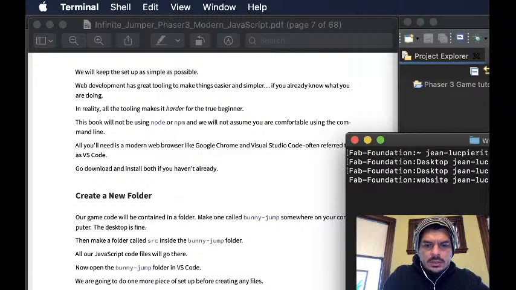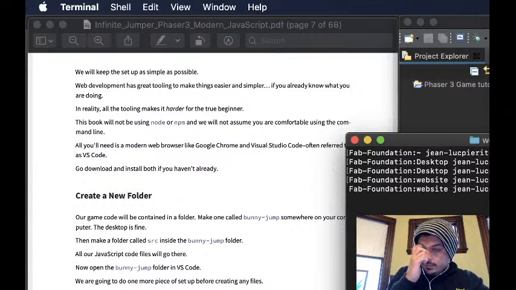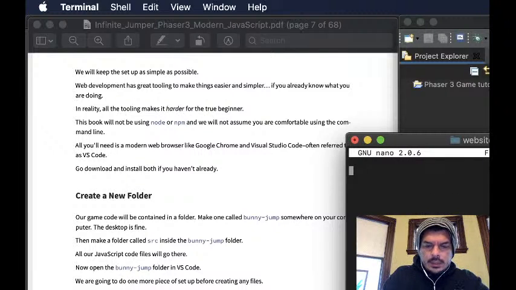Touch index.html. Nano index.html. So I'm just populating really quickly just to test that I have it, and this might actually be one of the steps within the guide. As a matter of fact, I think it is one of the steps within the guide, so I may be going a little bit ahead of things.